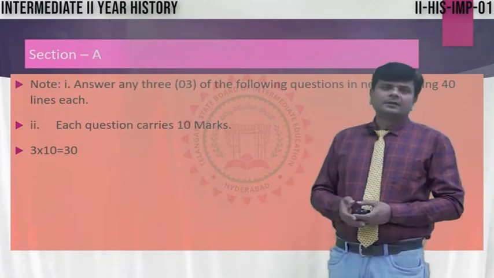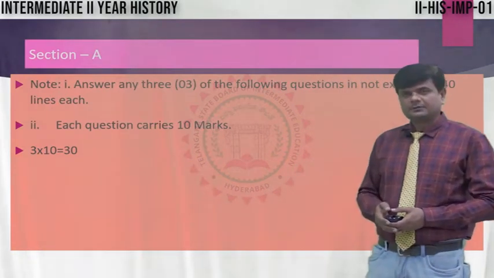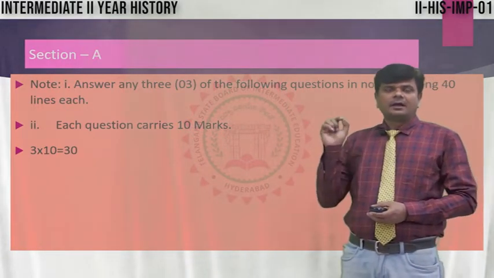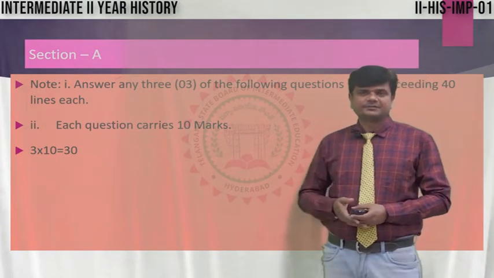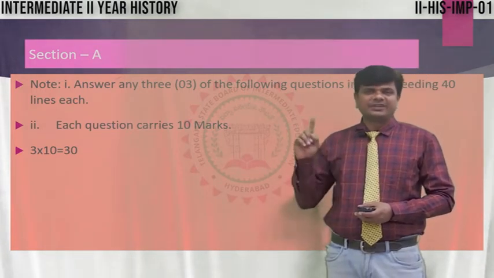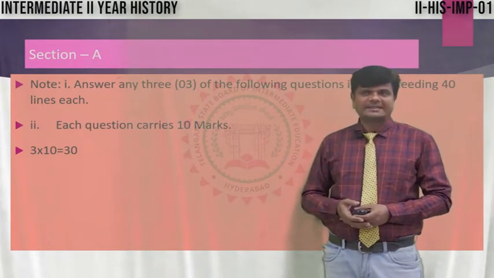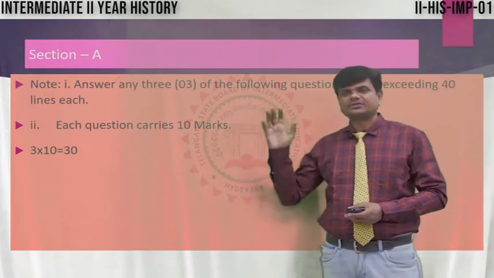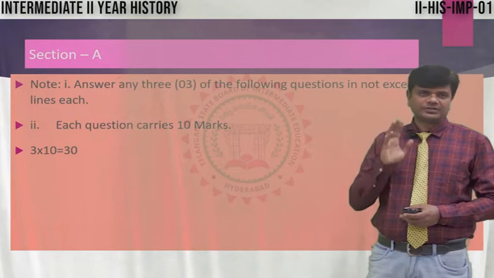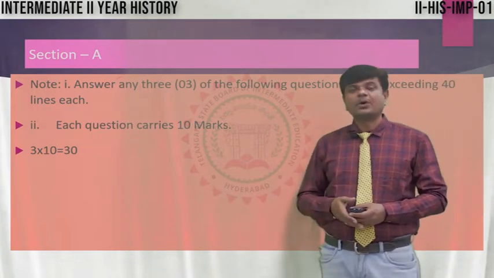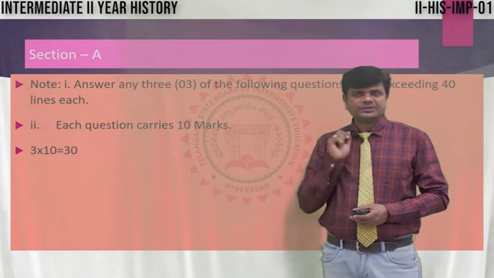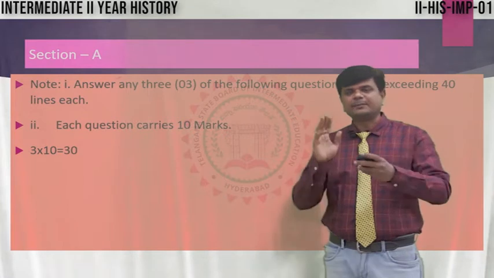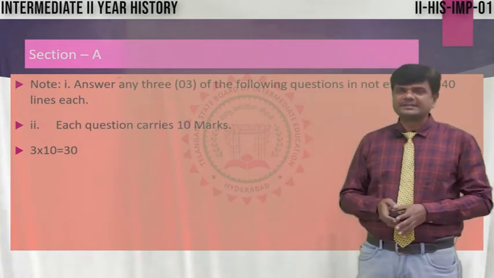So, section A, first of all, we are talking here about section A, which consists of 6 long questions. Note here, answer any 3 of the following questions, not exceeding 40 lines each. Each question carries 10 marks only. So, if you write 3 questions, 3 10s are 30 marks. Out of 6 questions, you choose only 3. So, each question carries 10 marks, and you are going to get a total of 30 marks after writing section A.